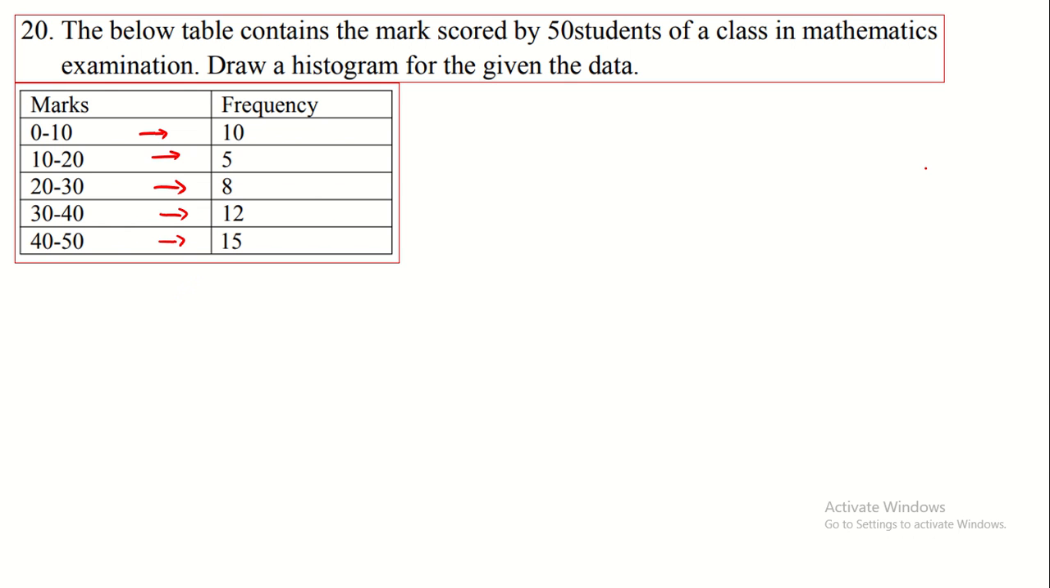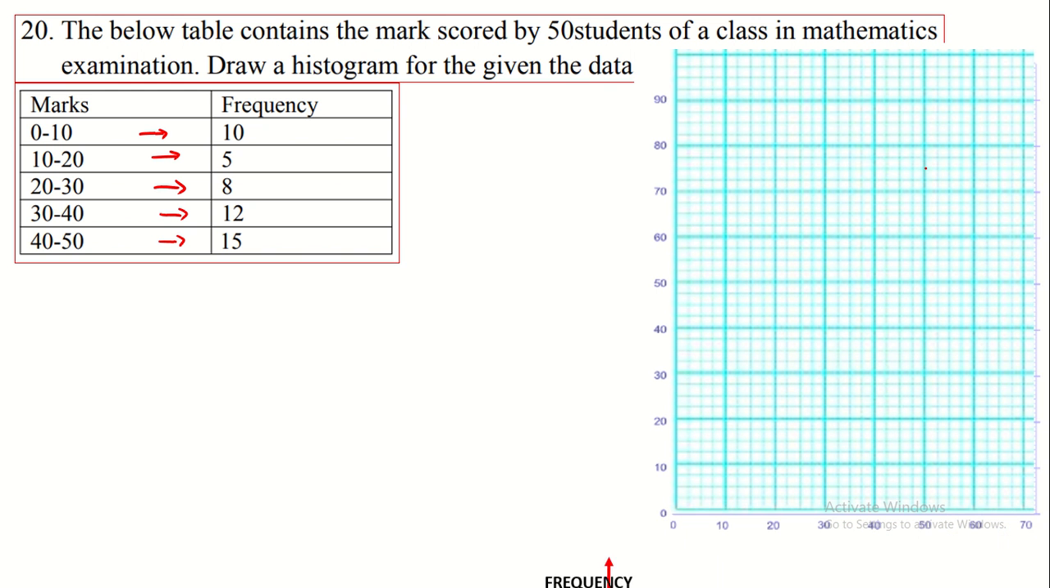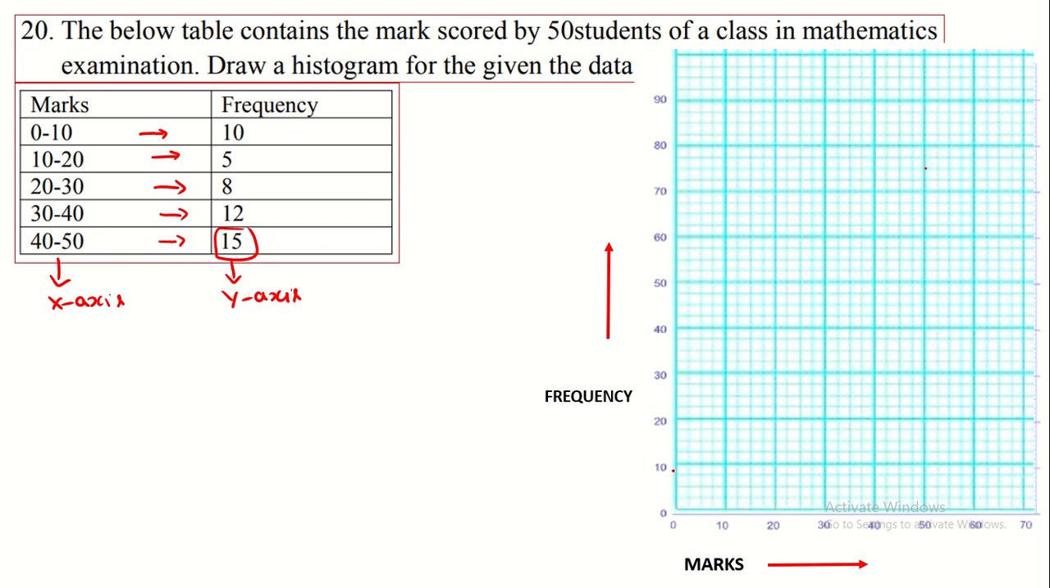So we have to take the graph here. On the x-axis we take marks, and the frequency is taken on the y-axis. The highest frequency is 15, so we have to mark that. I take 1 centimeter equal to 2 units: 2, 4, 6, 8, 10, 12, 14, 16, 18, 20.